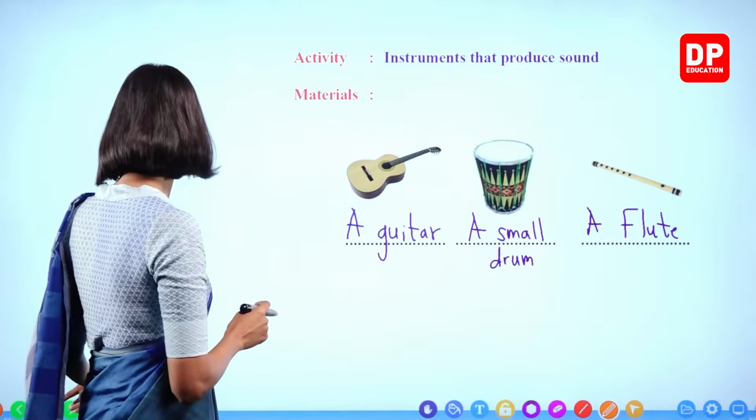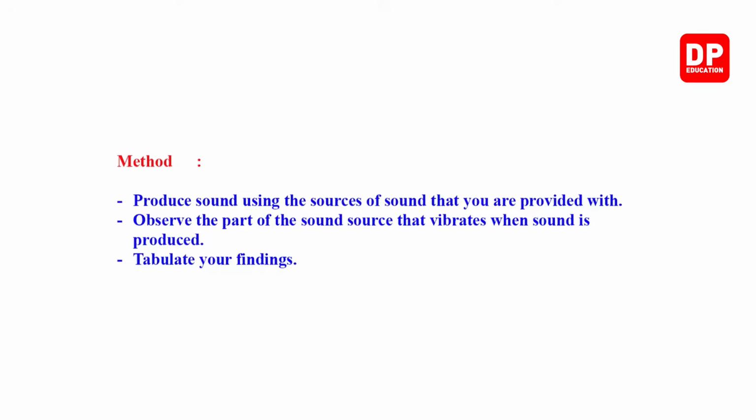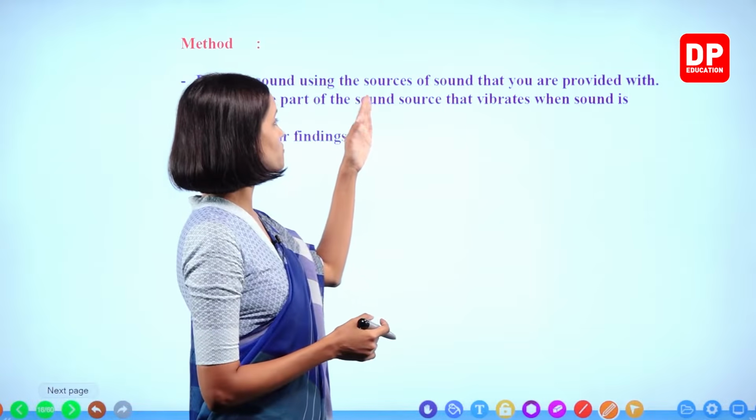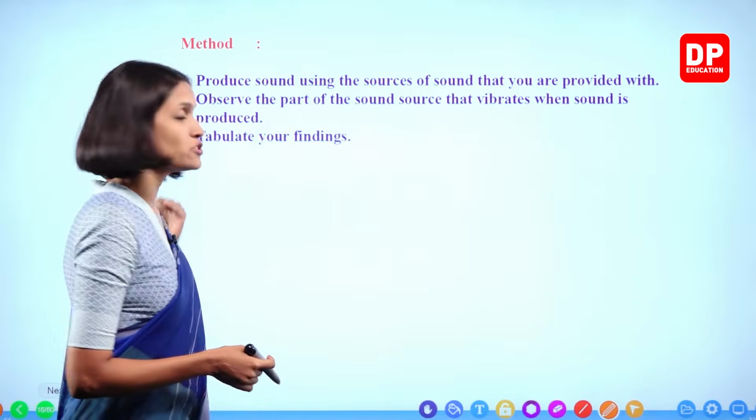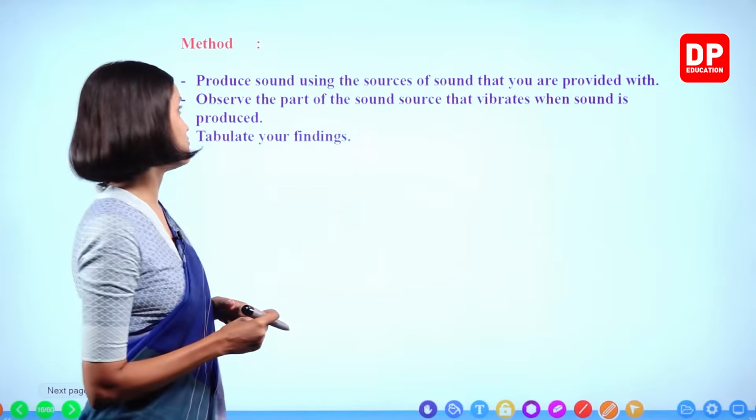Right, children? So what you have to do is produce sound using the sources of sound that you are provided with. You have to make sounds using the musical instruments that we have.